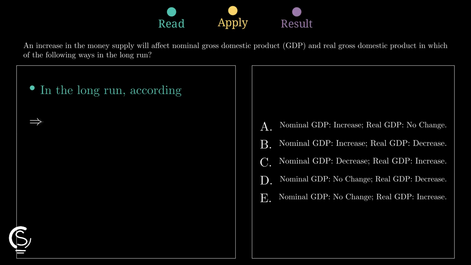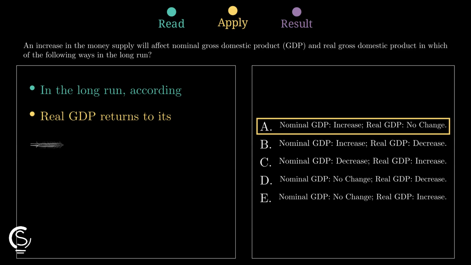An increased money supply raises the price level. Since nominal GDP includes these higher prices, it must increase. Therefore, option A is correct.